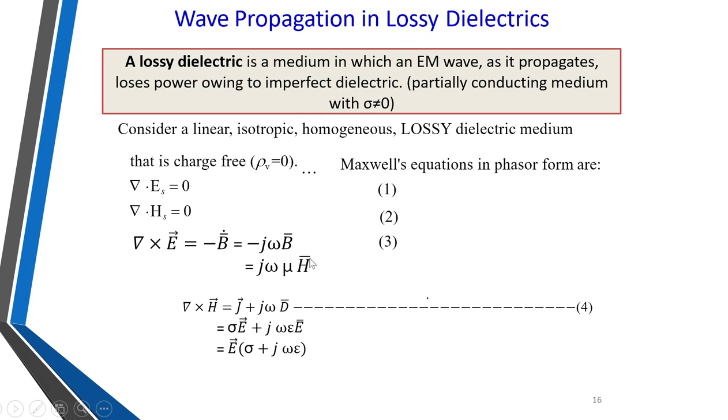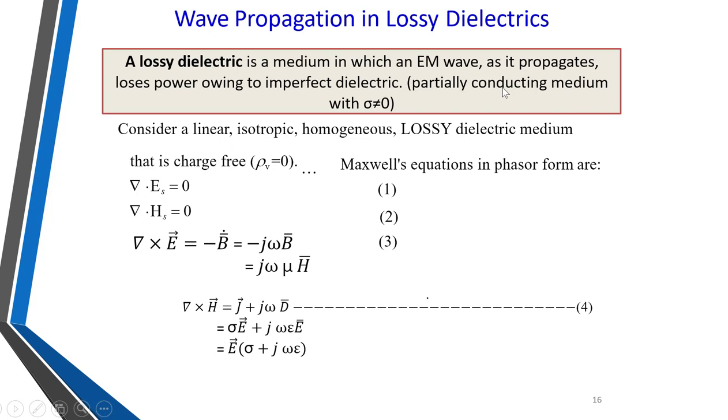We have already seen the equations of lossless media. We have derived general formats of electromagnetic waves in lossless media. But now we are going to discuss lossy media. A lossy media is a medium in which an electromagnetic wave can propagate and it loses its power owing to imperfect dielectric. So imperfect dielectric means what? It is a partially conducting media.